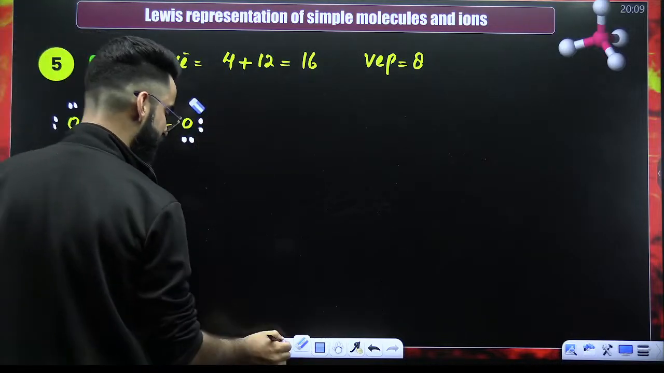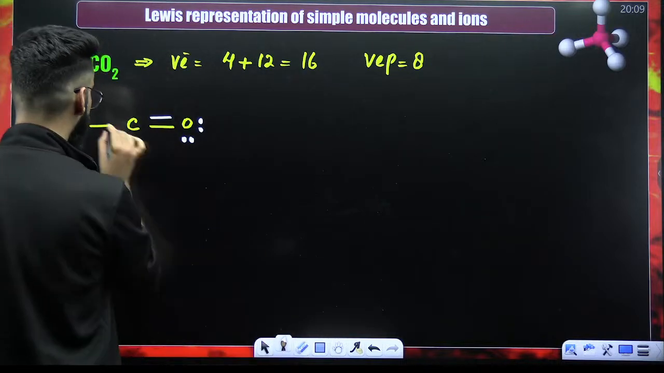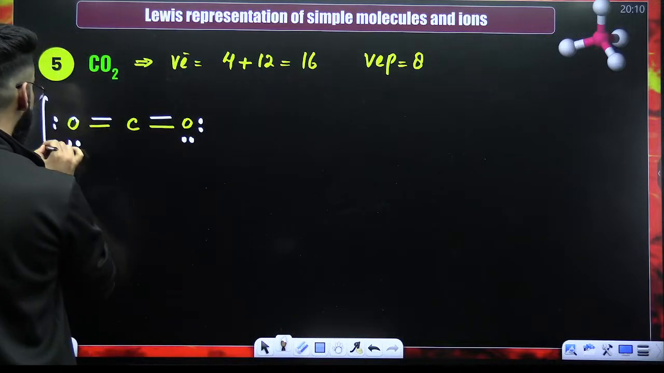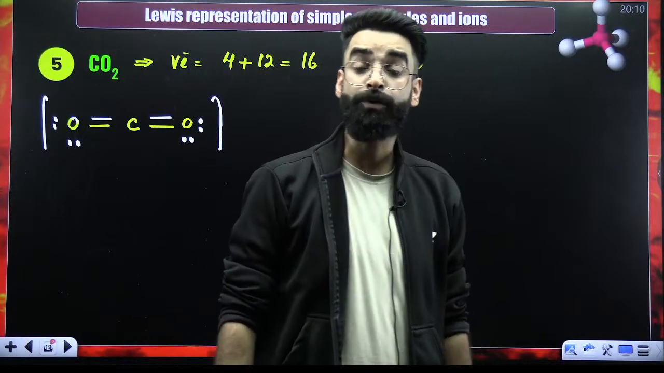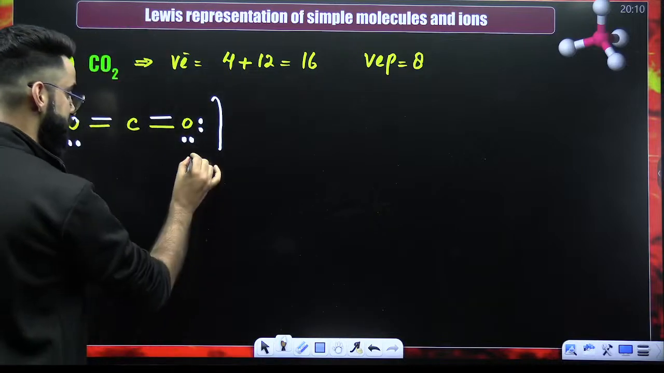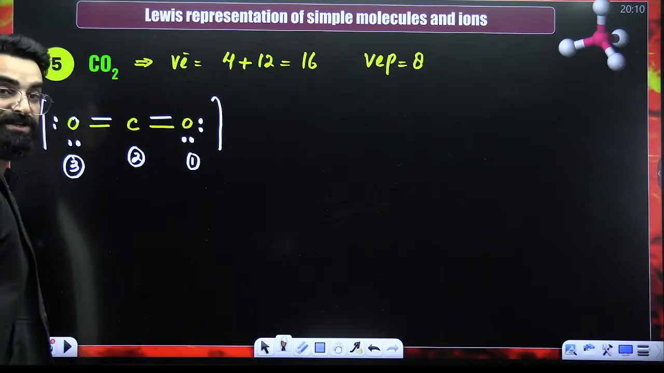Remove this electron pair from here. Put a bond. Similarly, remove this electron pair from here. Put a bond. So this is your carbon dioxide. Now, calculate the charges on the atoms. This is atom 1. This is atom 2. This is atom 3. Calculate the formal charge on the atoms.